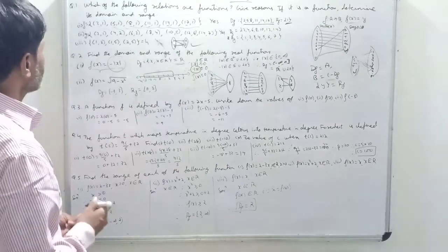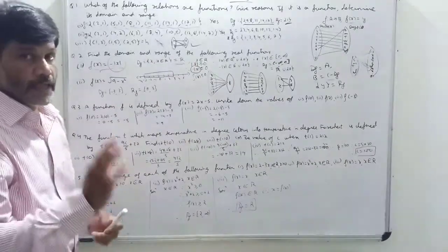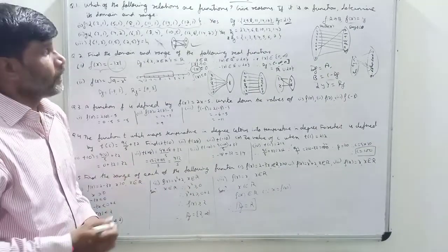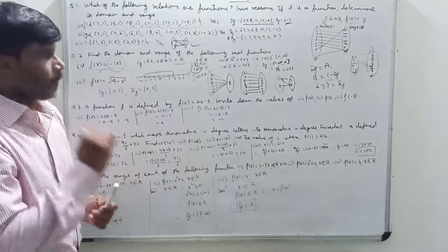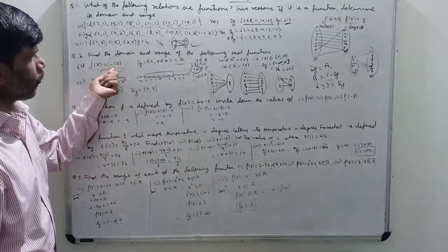Okay. Now question number 2. Find the domain and range of the following real function. Real function means what? A function whose domain and codomain are subsets of the real numbers. First, f(x) is equal to minus mod x. We want to find out the domain and range.